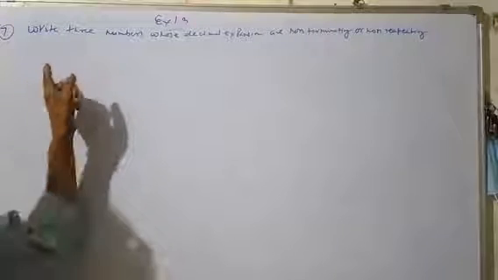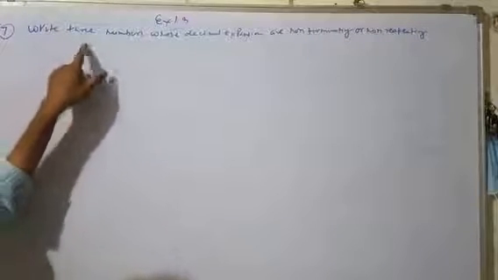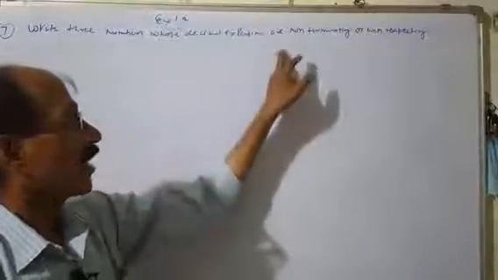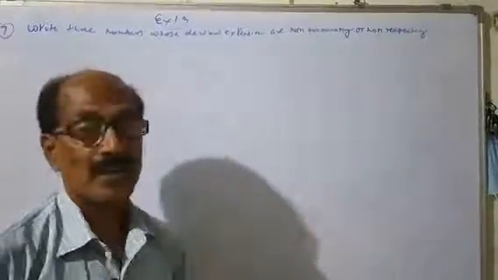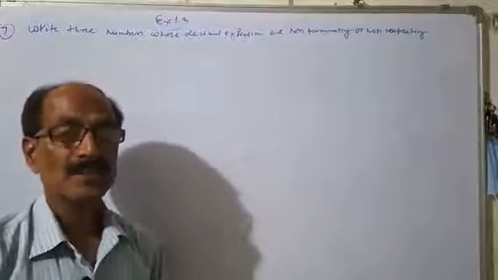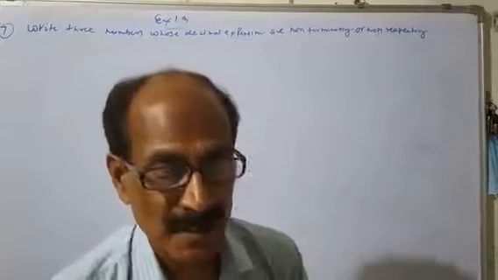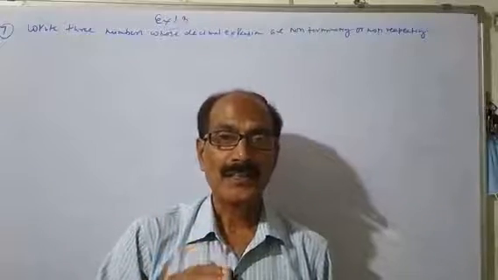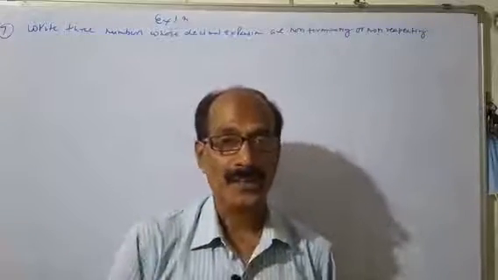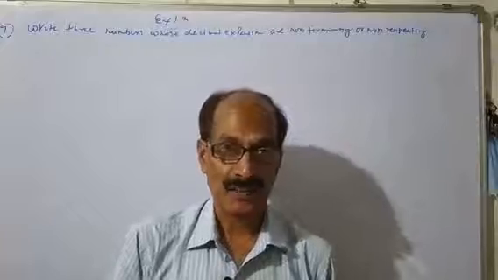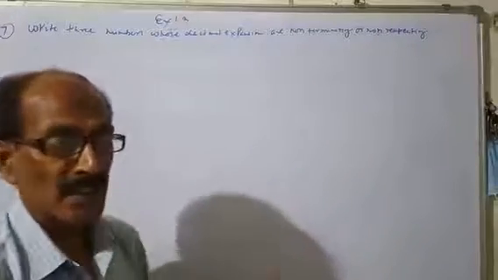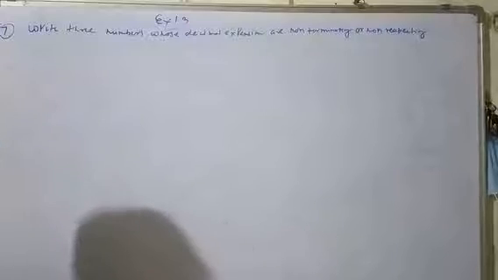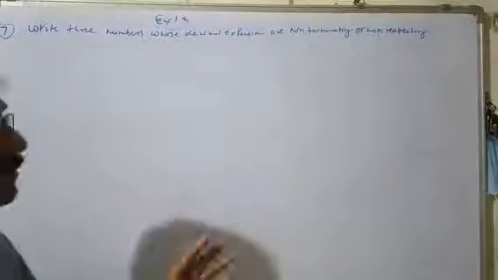Next question, question number 7. Write 3 numbers whose decimal expansions are non-terminating and non-repeating. That means non-recurring, so these numbers are irrational numbers. Write three possible decimals.